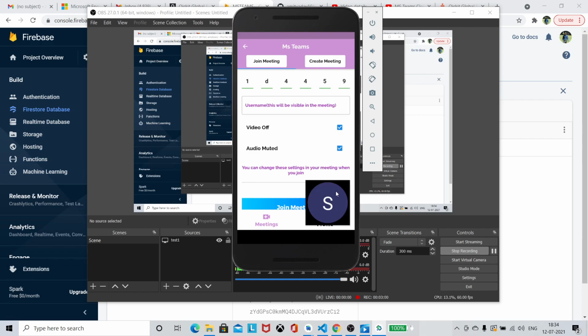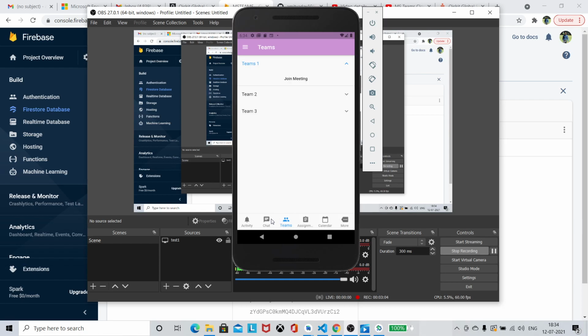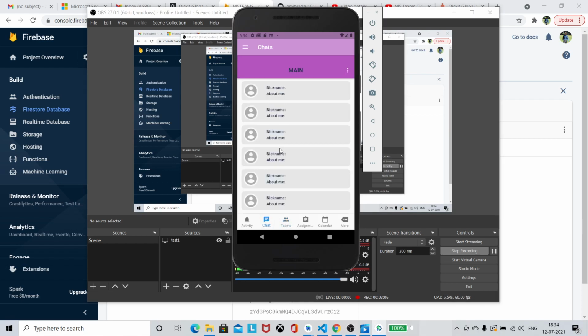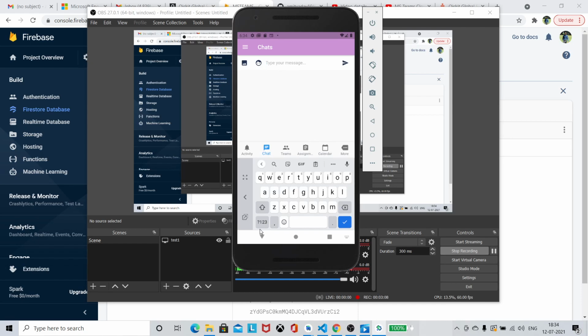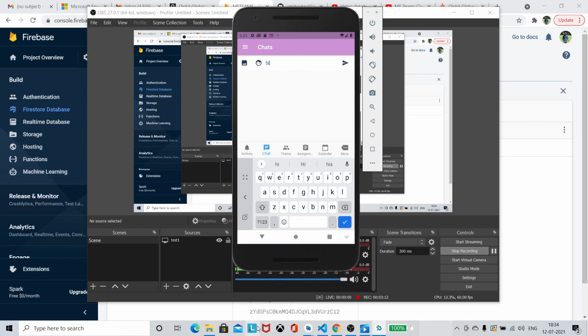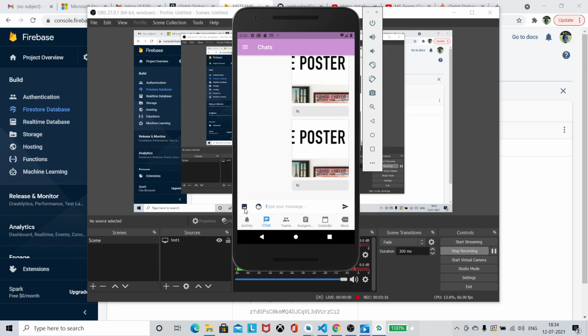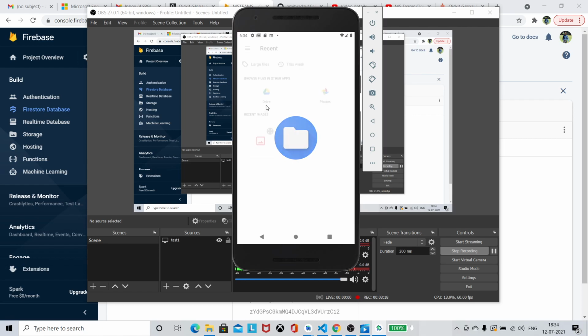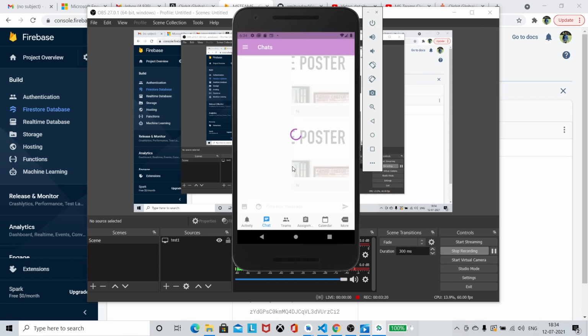And let's move on to the next feature. So the next feature is the chat feature, which works here perfectly. I can send any messages here like hi, and it will be sent, or I can upload any pictures here, which I have uploaded earlier itself.